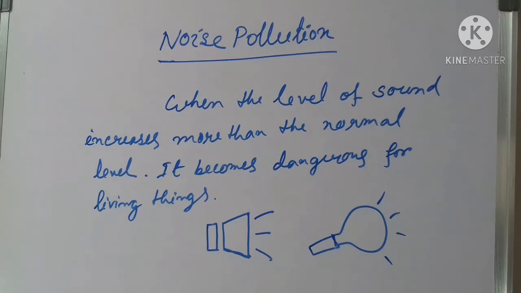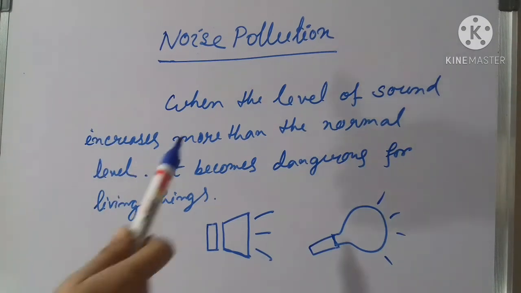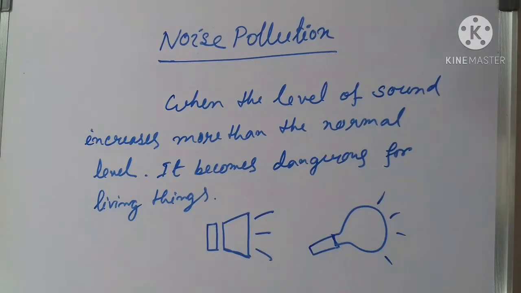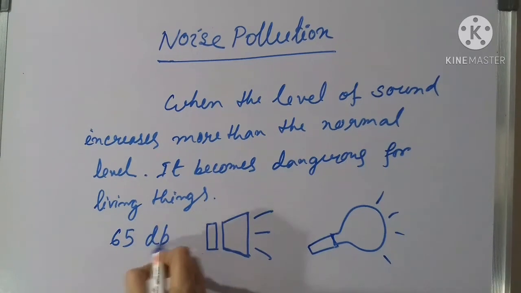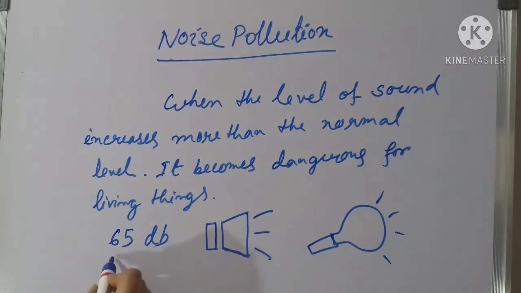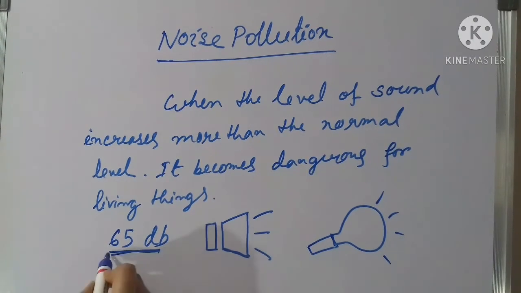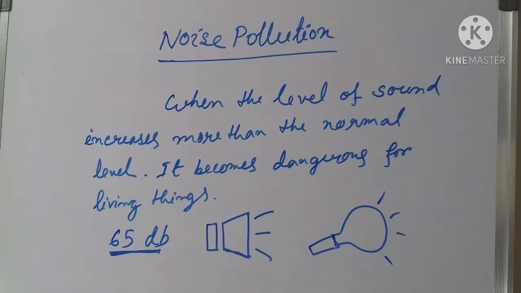At last we are going to discuss one of the vital pollutions, that is noise pollution. Noise pollution is also one of the greatest problems in our society. You all know when the level of sound increases more than the normal level, then noise pollution occurs. What is the normal level? Normal level means 65 decibel. 65 decibel is the normal level of sound, which up to this level is not harmful for our health, but if more than that, then it will be dangerous for our health.